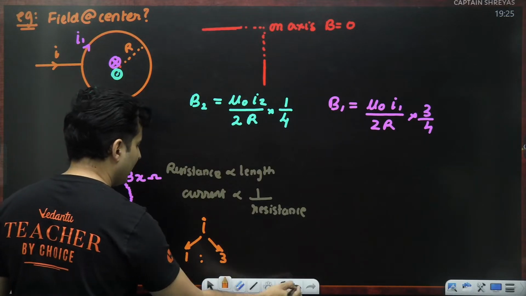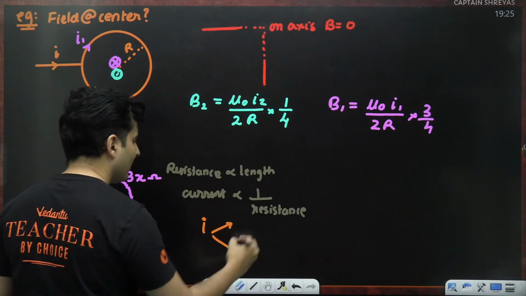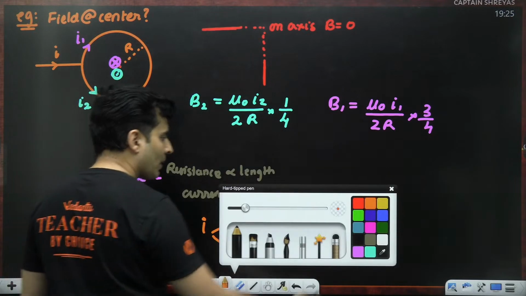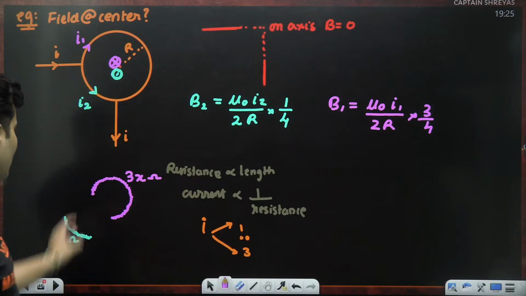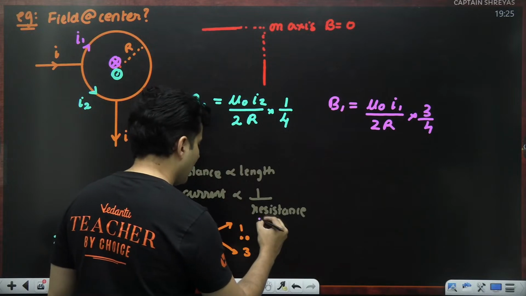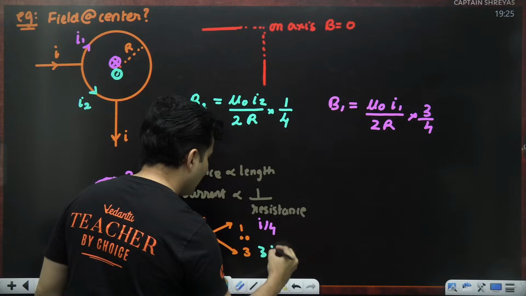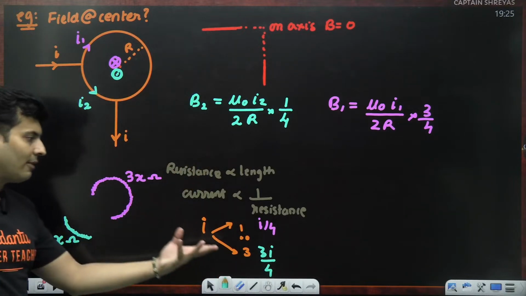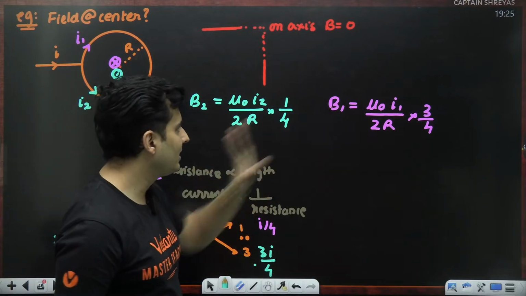Can you split that original current in the ratio of 1:3? Definitely. One current will be I/4, the other will be 3I/4. One with more resistance has less current. Less resistance will have more current. So this is basically I2, this is basically I1.